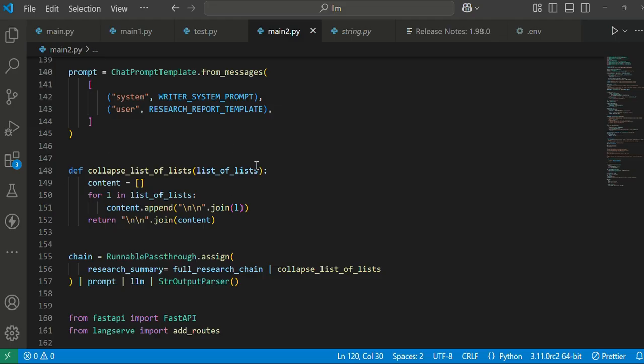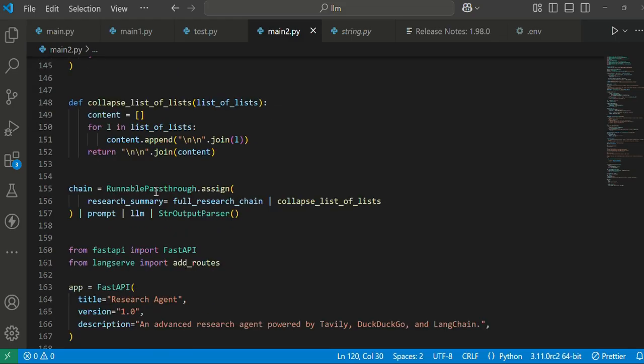This is basically what this function does. And in the final chaining, we are applying all the functions, including the full research chain, collapse, and collapse of list, and finally passing that into a prompt. From that prompt, we pass into our LLM, and from that LLM, we get a string output that we finally store in the chain.